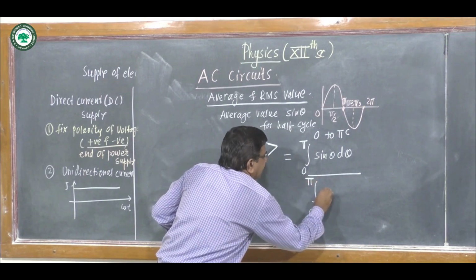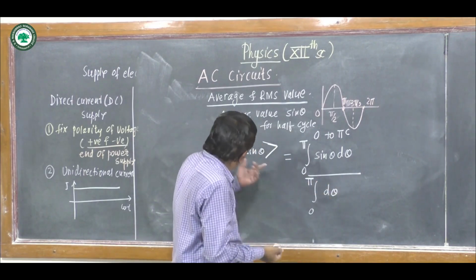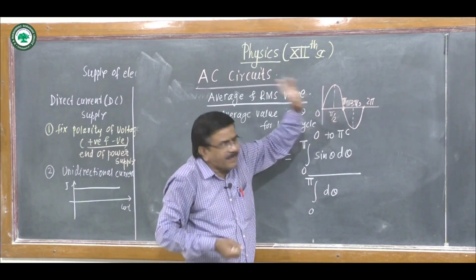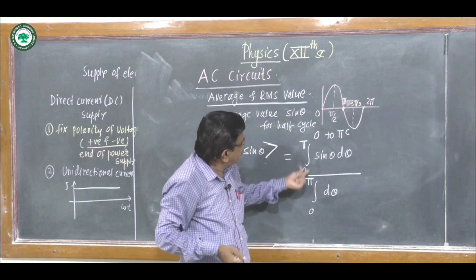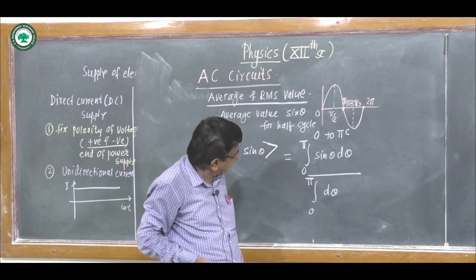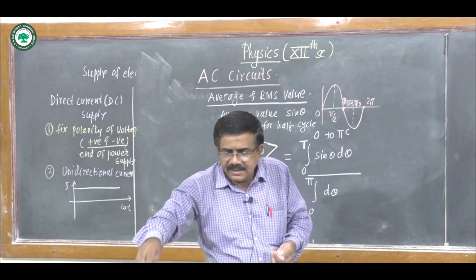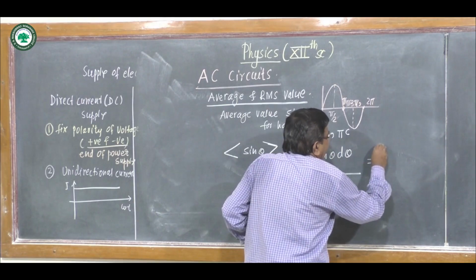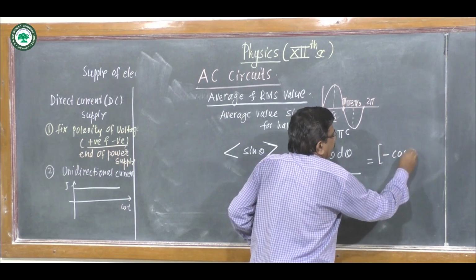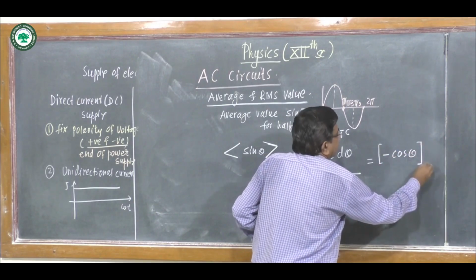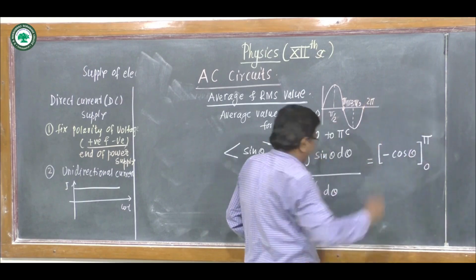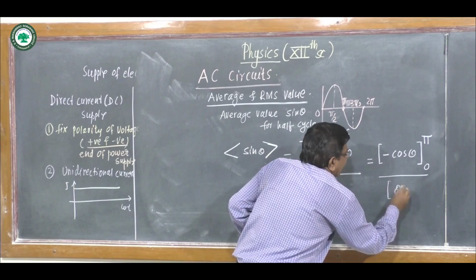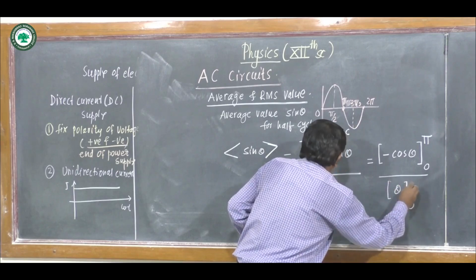Very simple. To find the average of sine theta for the half cycle, from 0 to pi, the formula is the integration from 0 to pi of sine theta d theta upon the integration from 0 to pi of d theta. This integration is minus cos theta, limits from 0 to pi. This integration is theta, again limit from 0 to pi.